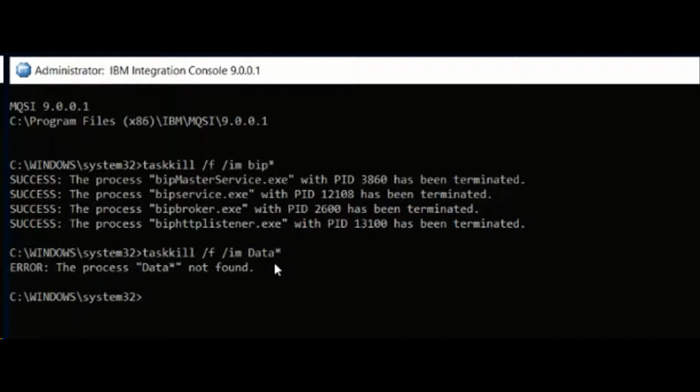When I check the process tree, I see MQ processes are running as musr_MQadmin. Broker processes are running as system user. His local user HP is running some other process. I then terminate the broker process using the taskkill command. Notice that no DataFlowEngine was running. This means no execution group was active.